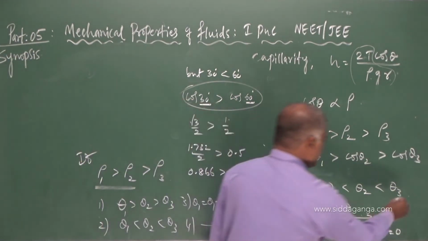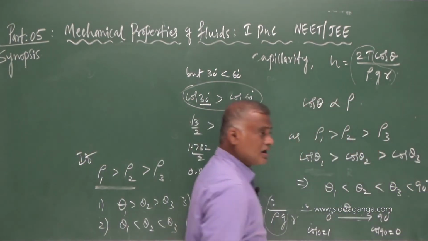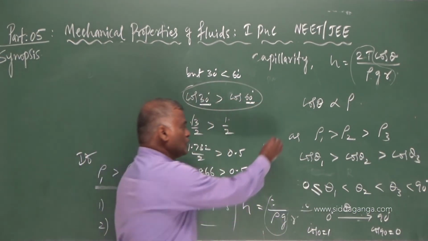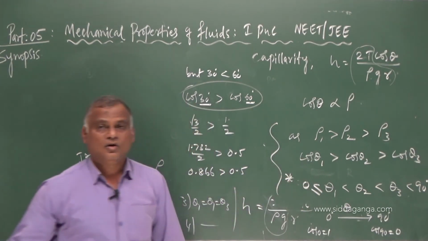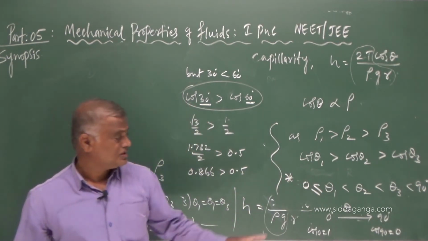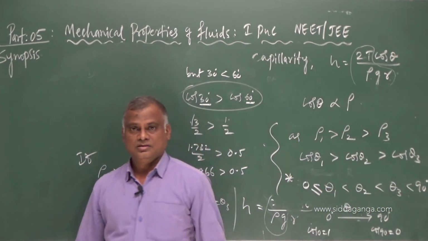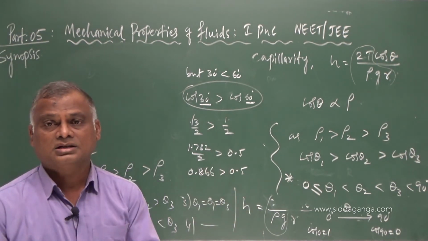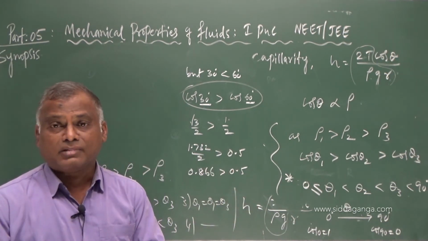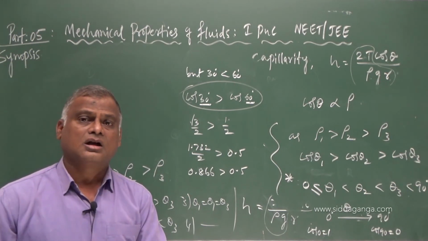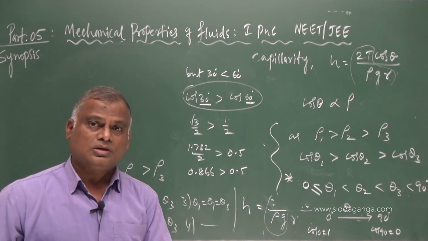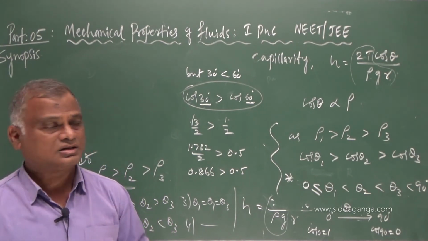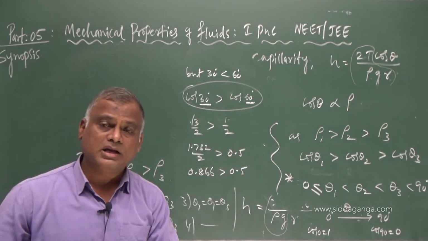What is the maximum angle that you will get here? 90. So theta 1 may be less than or equal to that. In the question paper, they may ask 4 options; among the 4 options, the right option is this. I think you understood this. With this, my dear students, in all corners, fluid mechanics is covered, and I request you that if you see many books, you can practice the problems, but you should be ready with the basic concept.